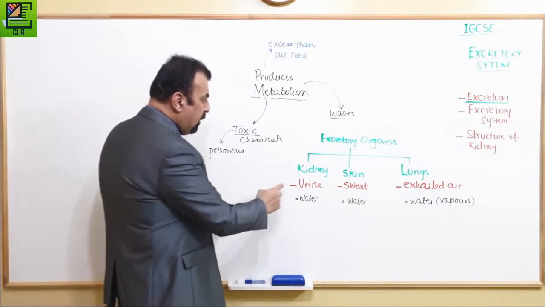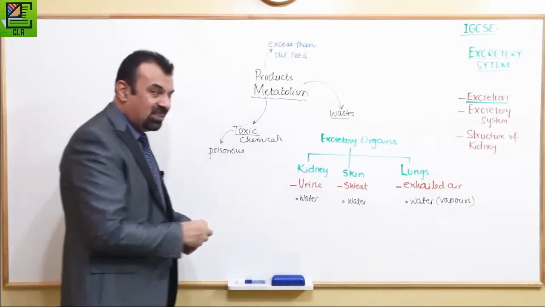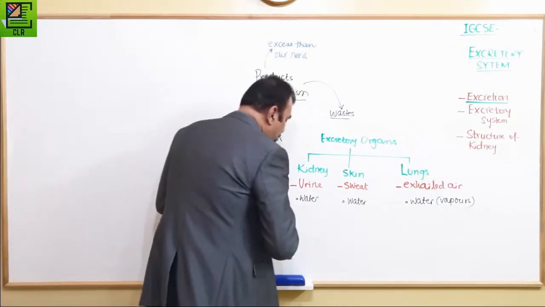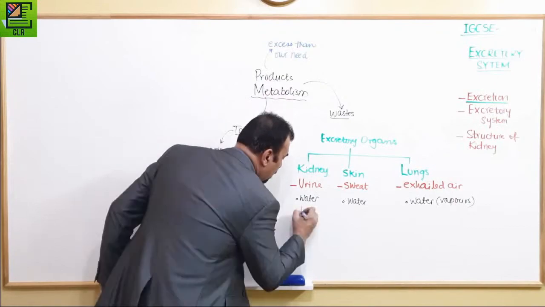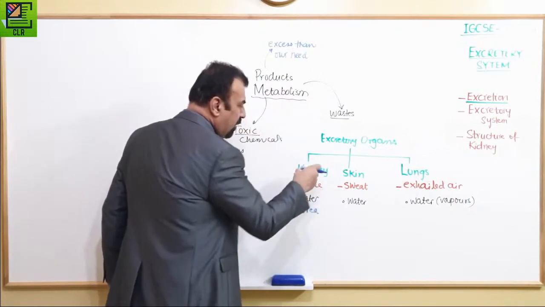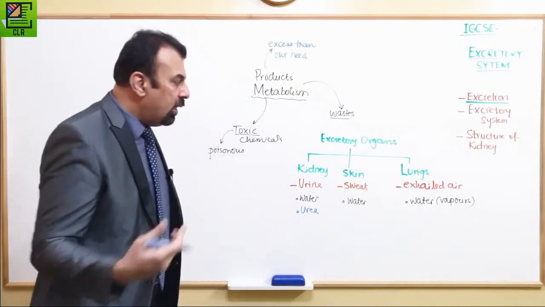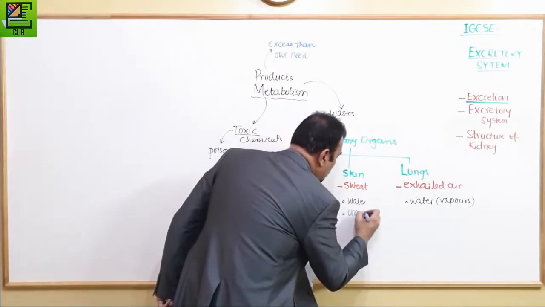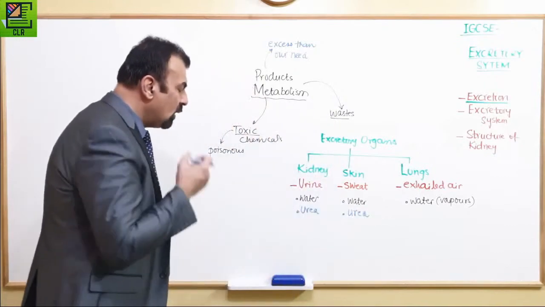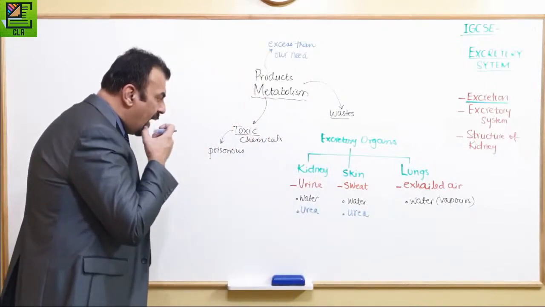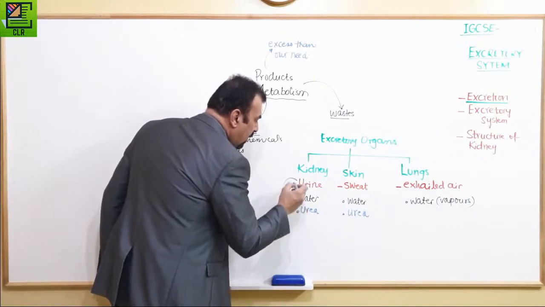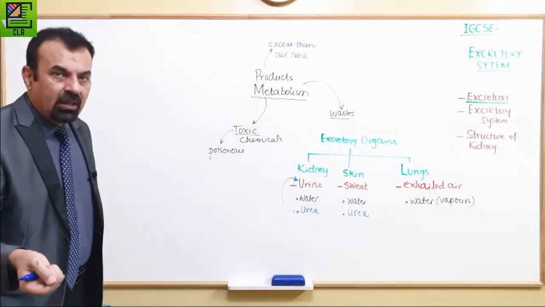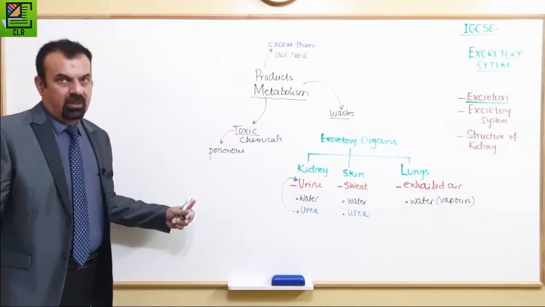First two, the urine and the sweat, also contain urea. Yes, both of these contain urea as well. But of course, the amount of urea in urine is much more than the amount of urea in our sweat. So now you can notice that's why this liquid is called urine.